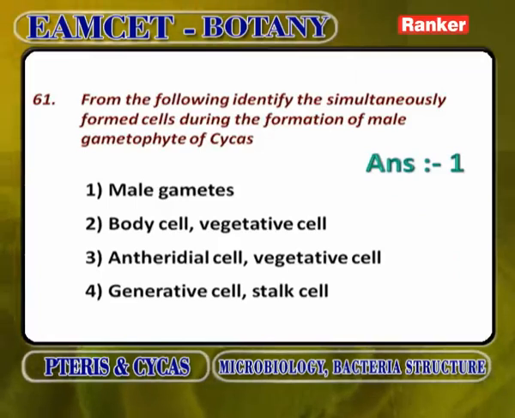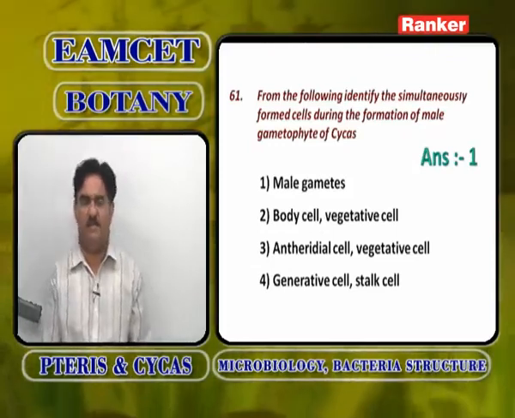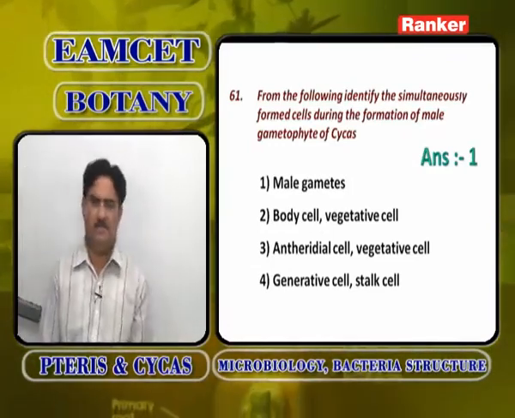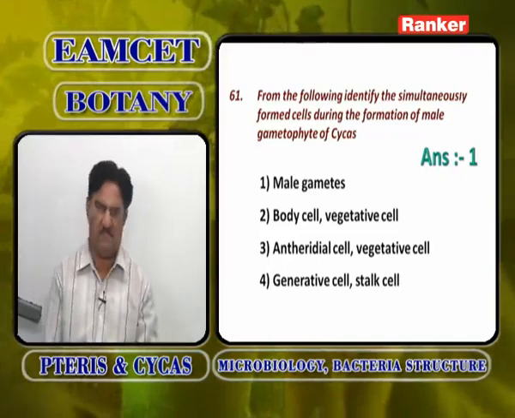From the following, identify the simultaneously formed cells during the formation of the male gametophyte of Cycas. Simultaneously means they are formed one after the other. Body cell and vegetative cell are not formed together. Antheridial cell and vegetative cell are not formed together. Generative cell and stalk cell are not formed together. When a body cell divides, both the male gametes are formed simultaneously. So the two male gametes are formed simultaneously. First option.